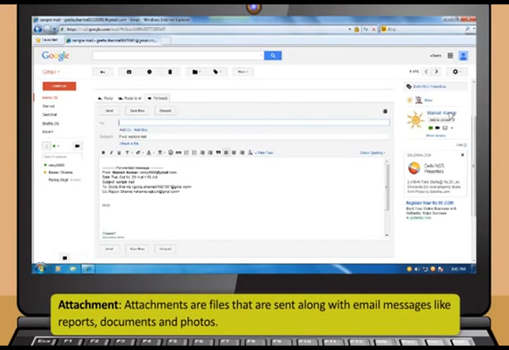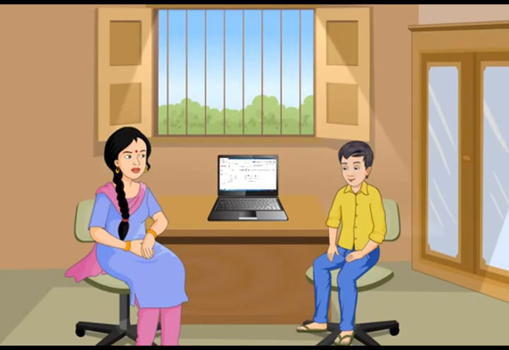Attachments are files that are sent along with email messages like reports, documents, and photos. Now, let me see you log into your account, compose an email, attach a photo, and send it to one of your friends. Yes, I'm so interested in trying it myself.